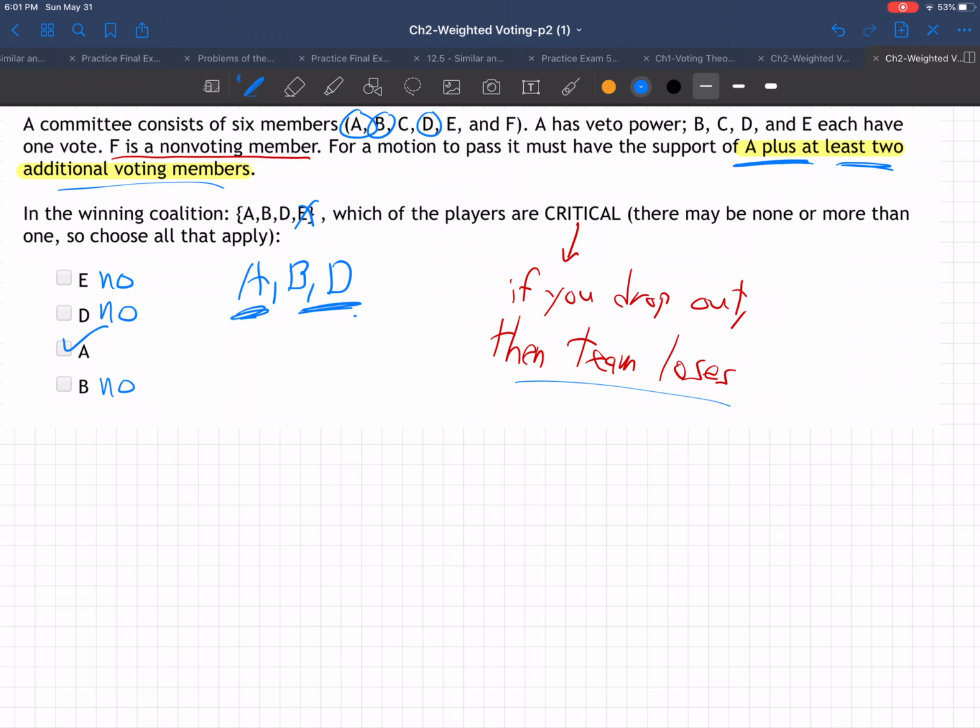So the only critical player on this team is player A. He's the only one that if he drops out, the team will lose. They've got to have A. But any one of the others could drop out and they're still okay. Only A is critical.